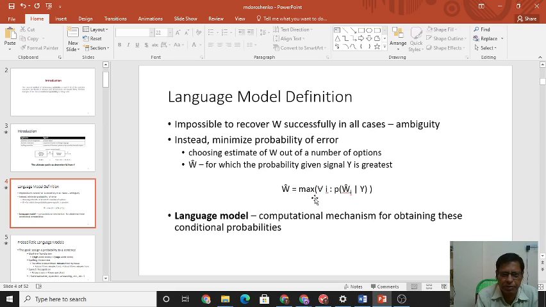Instead, we minimize the probability of error. That means choosing an estimate of W out of a number of options, the W for which the probability given signal Y is greatest. That is, W is the argmax over all i of P(Wi | Y). The language model is the computational mechanism for obtaining these conditional probabilities.